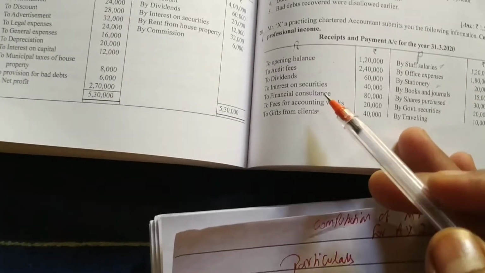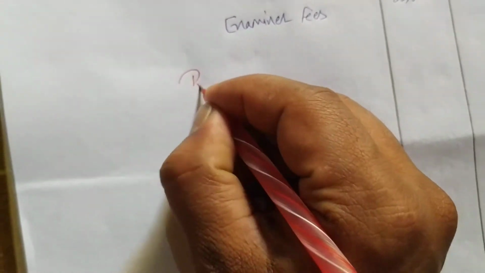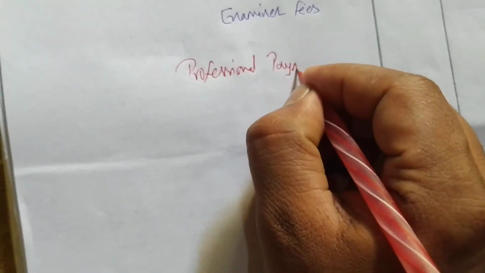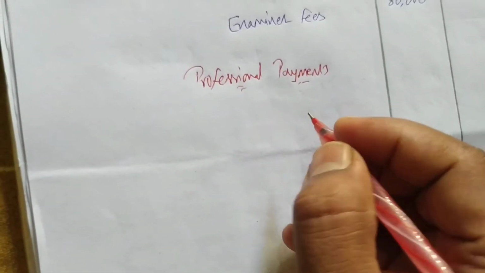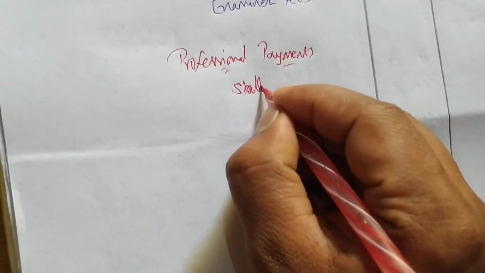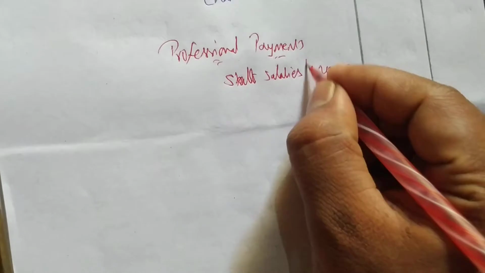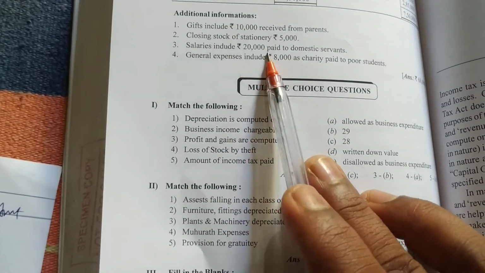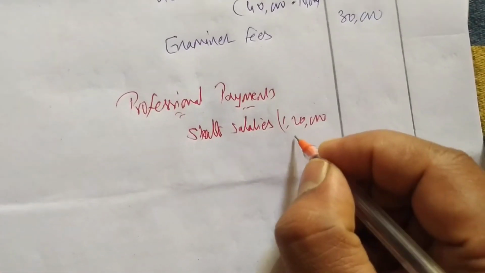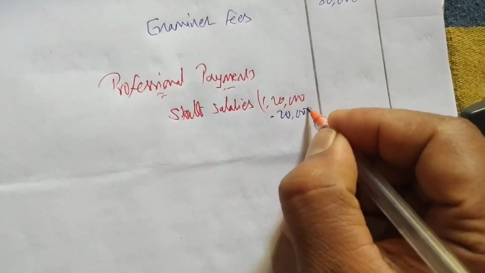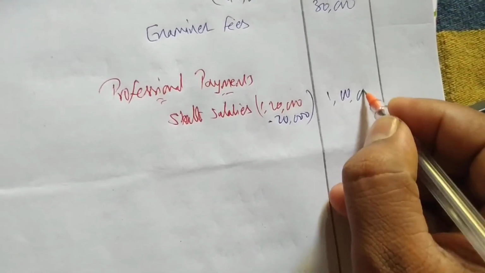Next, expenses. Let us write professional payments. First is staff salaries, 1,20,000. From that we have an adjustment: salaries include 20,000 to a domestic servant. So deduct 20,000, as a domestic servant means personal expenses. So we get 1 lakh.